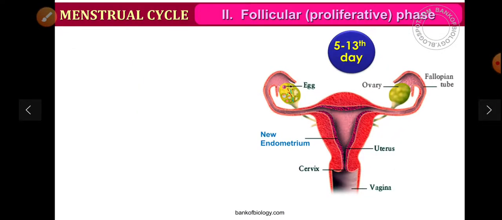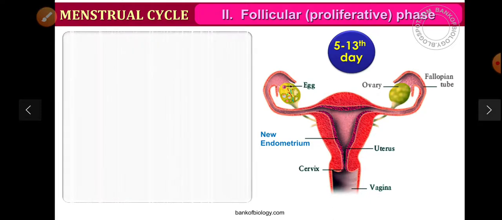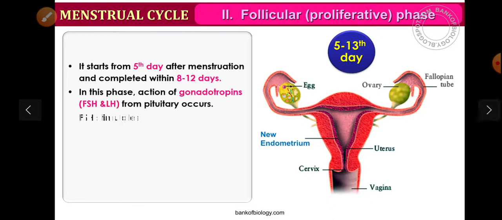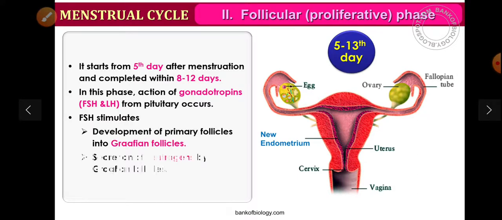Next is the follicular, that is proliferative phase. It starts from the 5th day after menstruation and is completed within 8 to 12 days. In this phase, the action of gonadotrophins, which include FSH, follicle stimulating hormone, and luteinizing hormone LH from the pituitary, occurs.